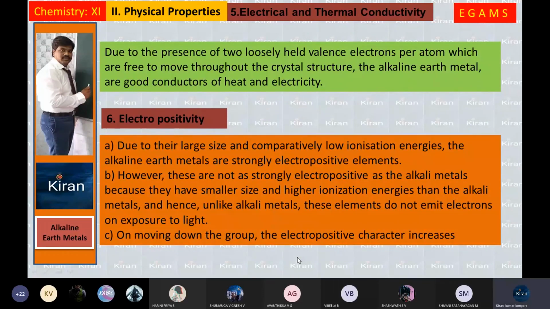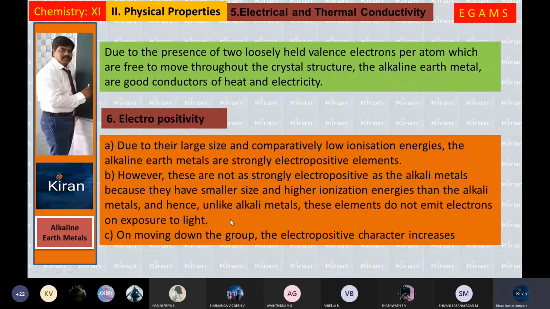The alkaline earth metals are strongly electropositive elements. However, they are not as strongly electropositive as the alkali metals because they have smaller size and higher ionization energies than alkali metals. Hence, unlike alkali metals, these elements do not emit electrons on exposure to light.